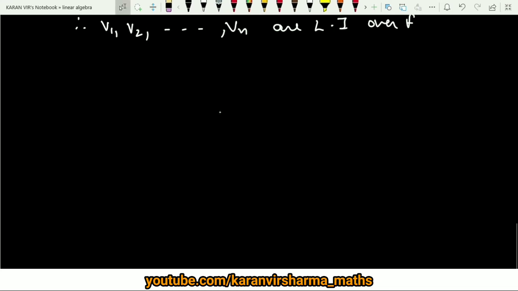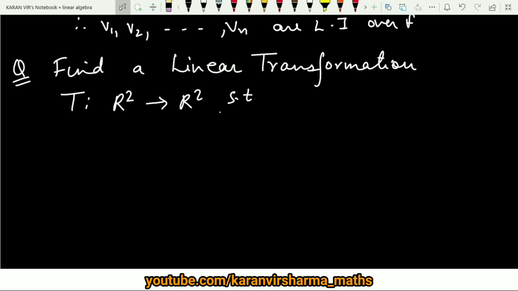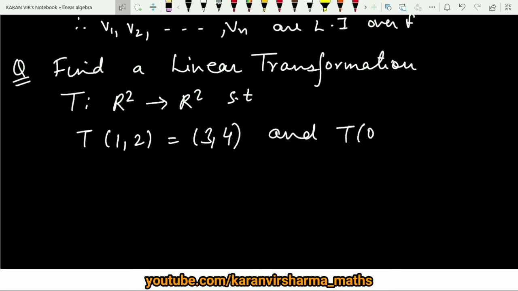Now let us solve a problem using the theorem which we discussed in the last video lecture. So the problem is, we are interested to find a linear transformation, which is defined from R square to R square such that T of (1, 2) goes to (3, 4) and T of (0, 1) is equal to (0, 0).